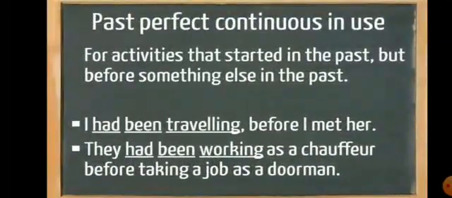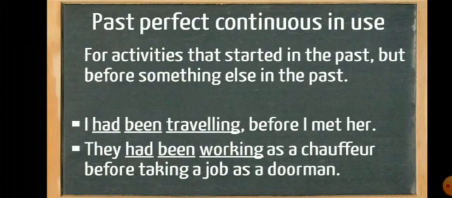Now come to past perfect continuous tense. In this tense, we talk about activities that started in the past but before something else in the past. An activity that had already started in the past but before something else in the past. See the example here: I had been traveling before I met her.